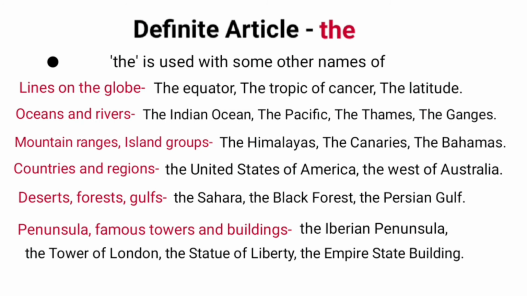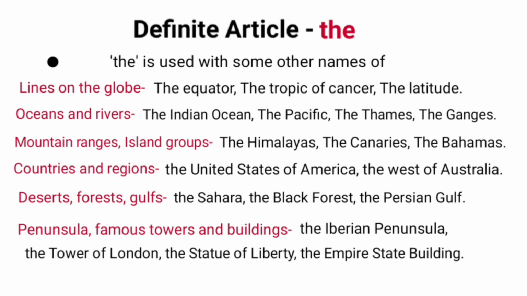Mountain ranges and island groups like the Himalayas, the Alps, the Canaries, the Bahamas. The is also used with the names of countries and regions like the United States of America, the Netherlands, the west of Australia.